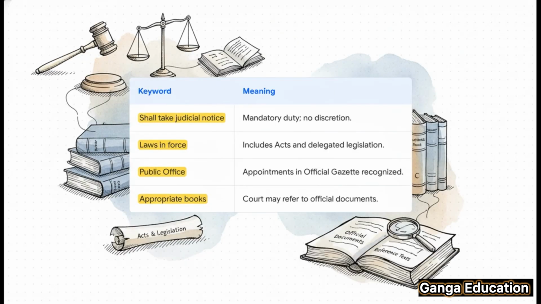Let's zoom in on a few key phrases here, because the wording is everything. First, that phrase, shall take judicial notice. We've talked about it, but let's be clear. This means it's a mandatory duty. No ifs, ands, or buts.